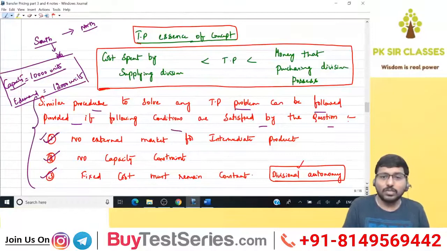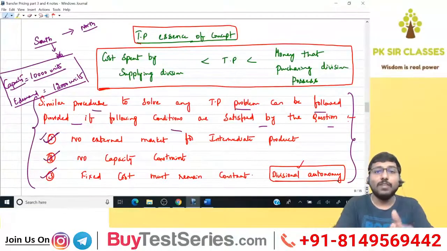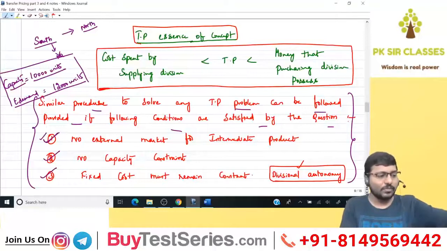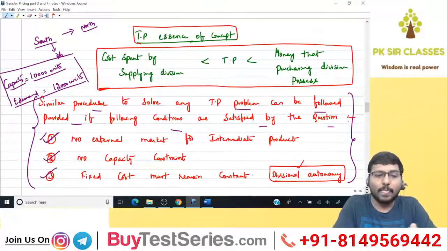So if you come across any question which satisfies these three points cumulatively, you can blindly adopt the same procedure that we have adopted for solving this particular sum. So this is the final conclusion. Okay, you can write it down simultaneously. So what is the final conclusion, guys? There should be no external market for the intermediate product. There should be no capacity constraint, which means demand should not be greater than the capacity. Third, the fixed cost has to remain constant. It must not change. If these conditions are satisfied, any problem, any situation, you can blindly apply the same procedure.